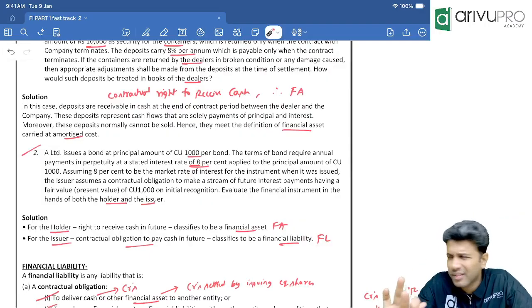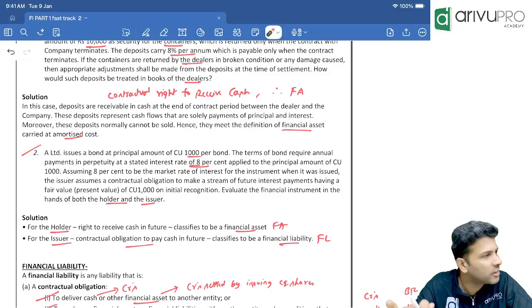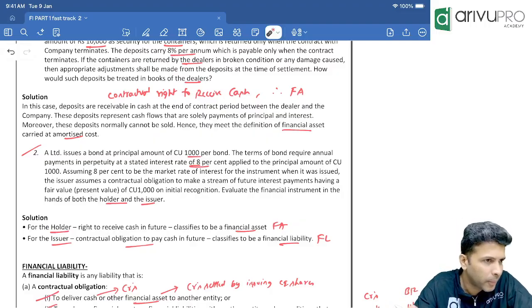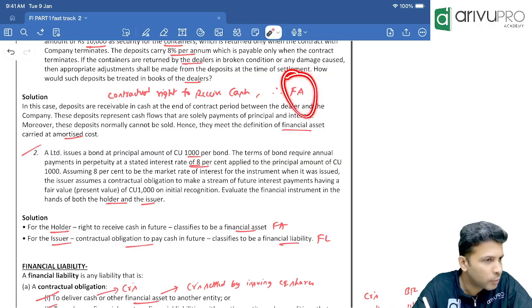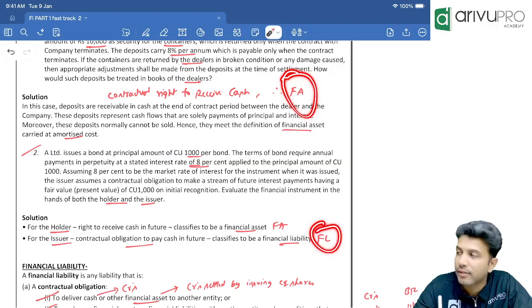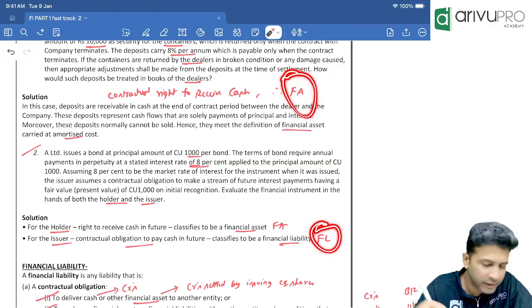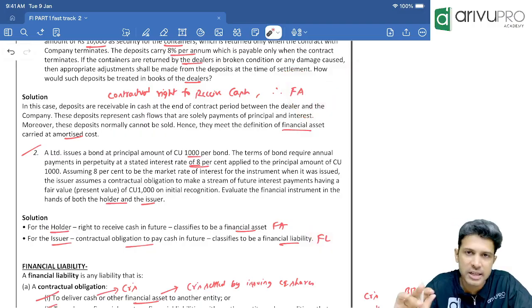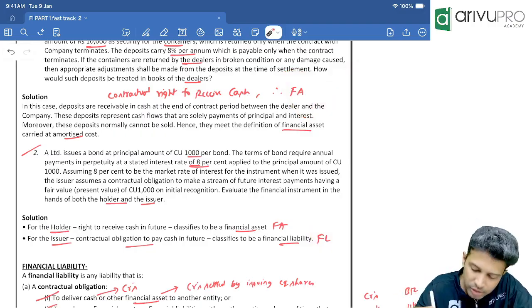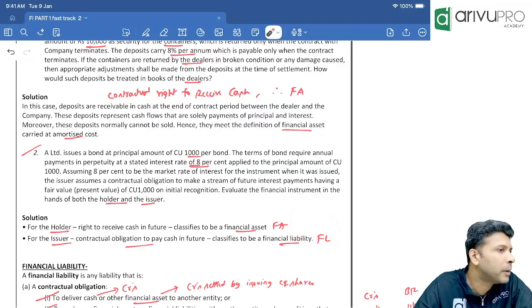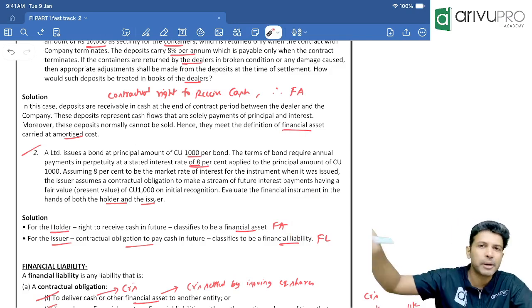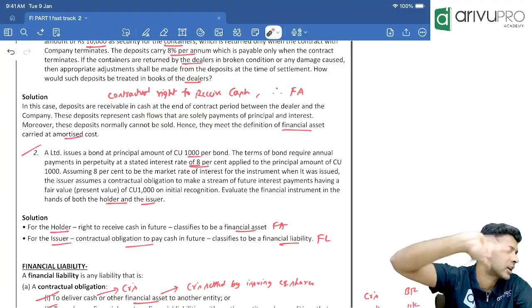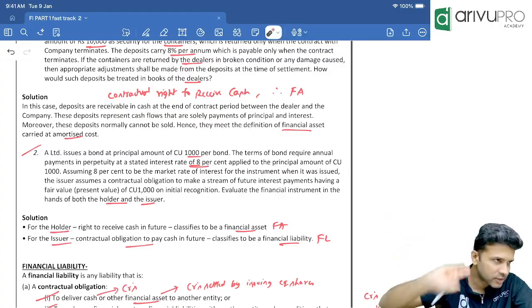Now, is our understanding with respect to financial asset clear? Financial instrument means it will create a financial asset for one entity and a financial liability or equity for another entity. So financial asset, what it is, we have covered. Now, similarly, we'll go for financial liability. Next, what is equity? Then we will go for some measurement basis of financial asset, and then we can start the problem. First, this is the order.